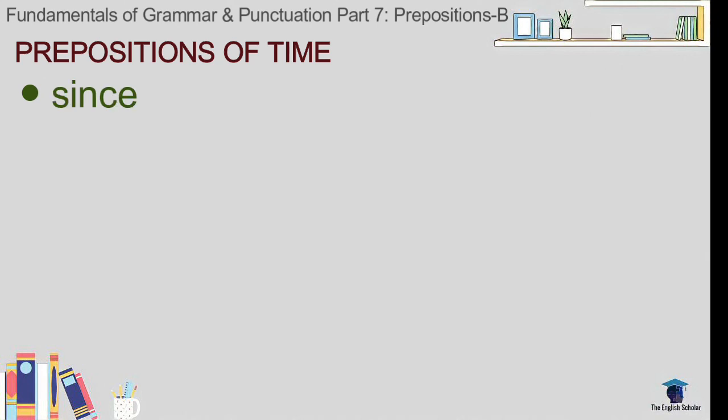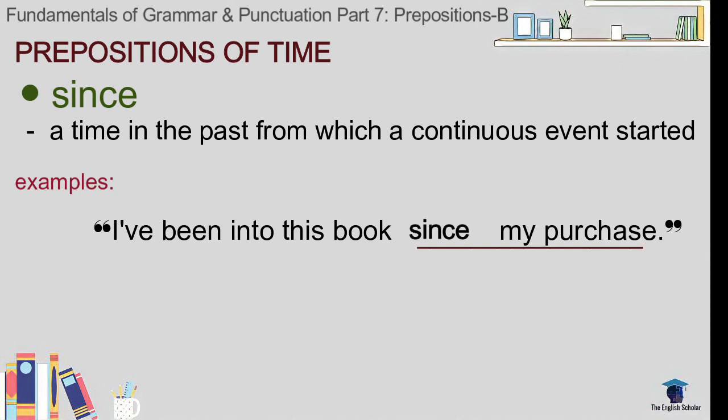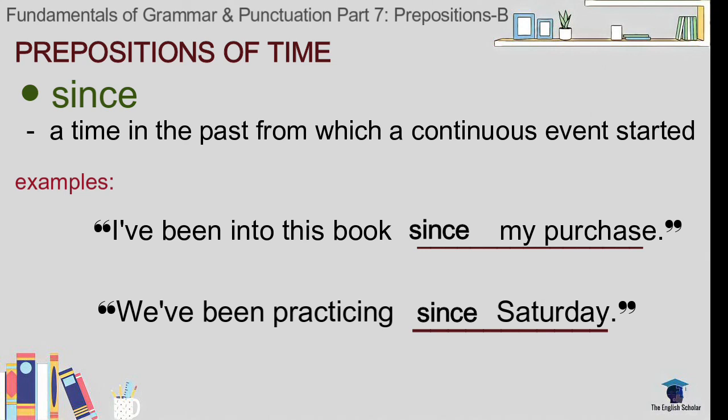Since. Since describes a continuous event that started from a specific point or time in the past and is still going on until now. For example, I've been into this book since my purchase, meaning I have been into this book when I purchased it, and I am still into it now. We've been practicing since Saturday, meaning we started practicing on Saturday, and we are still practicing now.